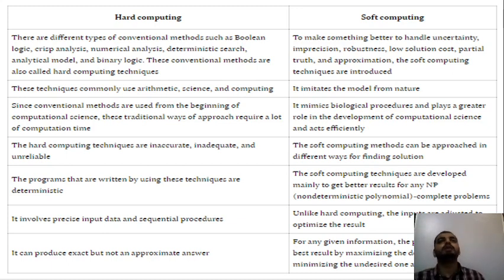That is what you call soft computing. You can modulate or adjust things, but in hard computing you cannot adjust things. You get the exact input and the exact output. So that's the major difference between hard and soft computing.